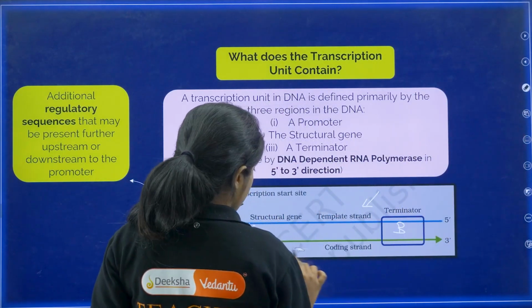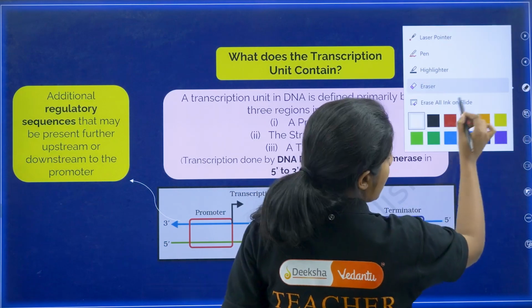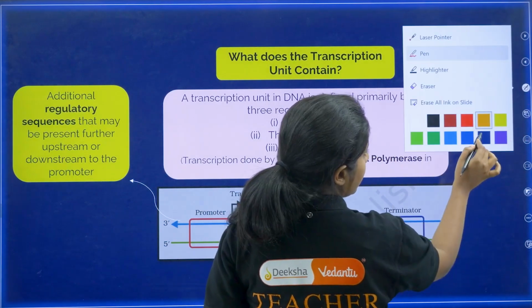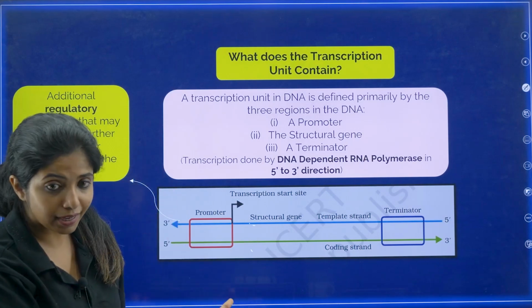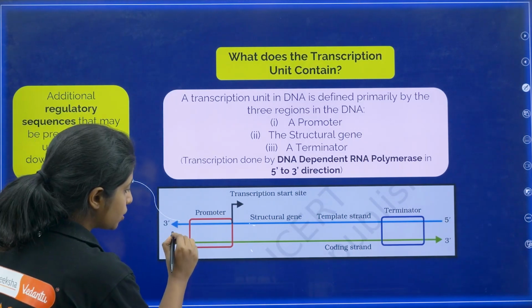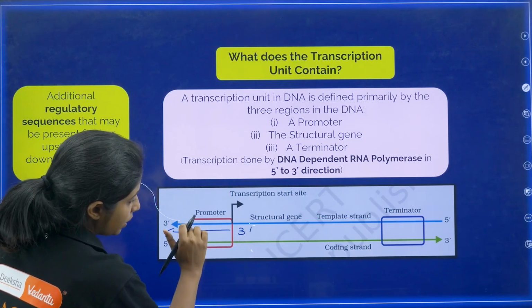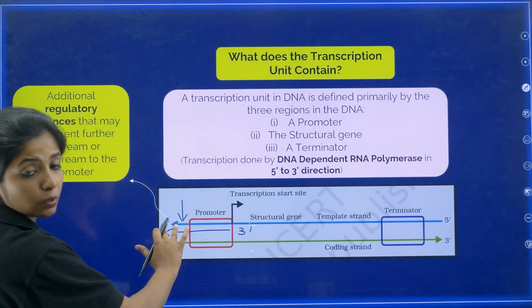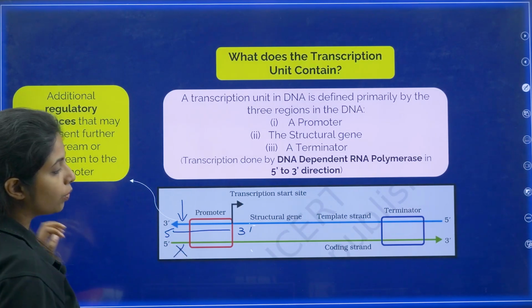And you are going to transcribe the DNA. Basically, for transcription, you are making RNA out of it. So for that you need RNA polymerase. You need DNA dependent RNA polymerase. Now RNA polymerase also works in 5' to 3' direction. So this particular strand that we see over here is the one that is going to get transcribed. What about this strand? This strand is not going to get transcribed.